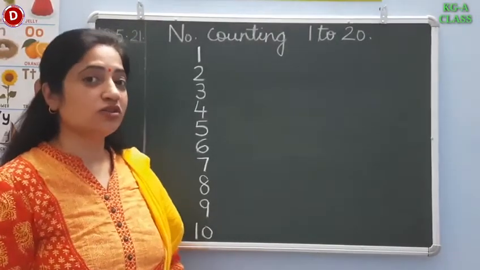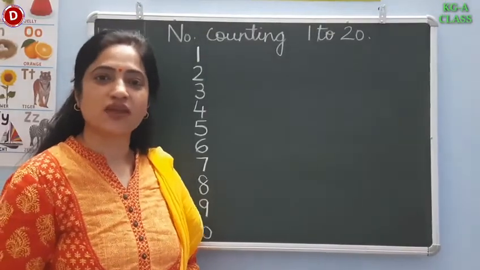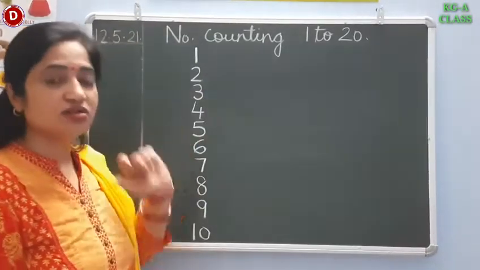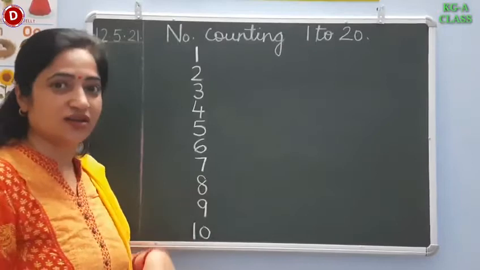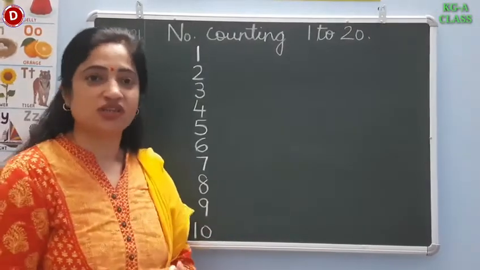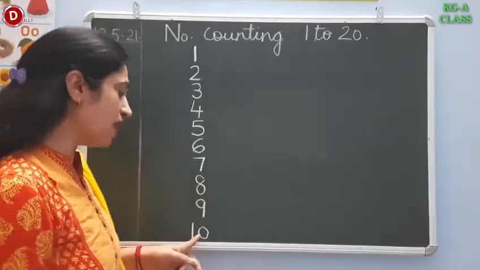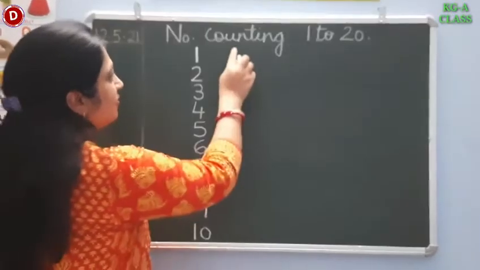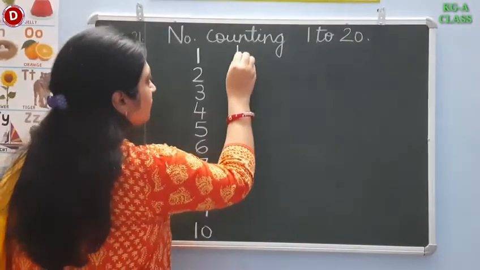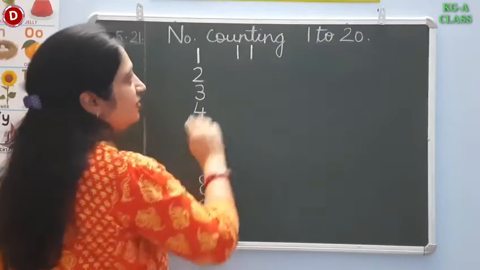Today, I am going to introduce you numbers from 11 to 20. 10 के आगे कौन सा नंबर आता है, 10 के बाद कौन सा नंबर आता है, this I am going to teach you. Understood children? So children, after 10 comes 11. You also speak with me. 1, 1, 11 like this.